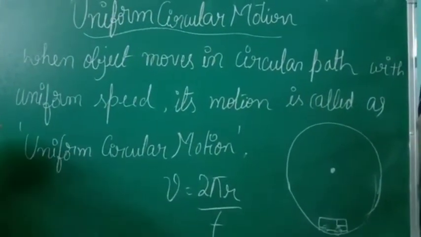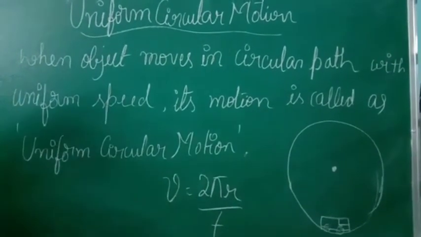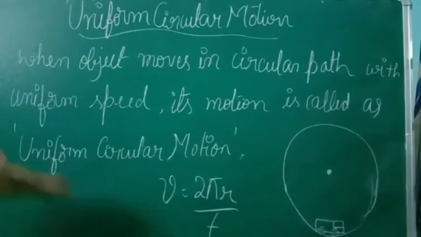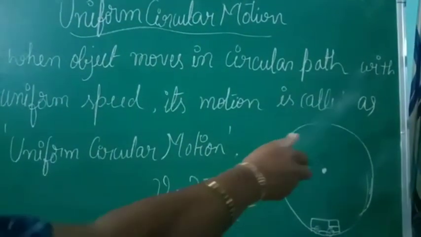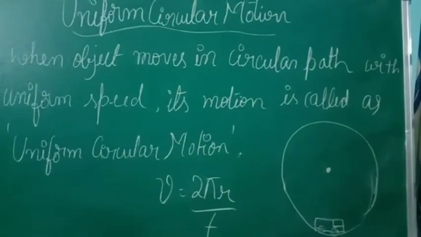not like that. Uniform speed means if it goes at 40, it goes at 40 only; if it goes at 80, it goes at 80 only. Uniform speed, its motion is called uniform circular motion.